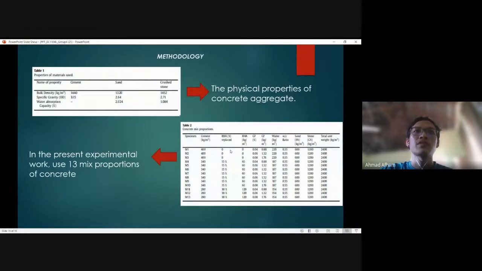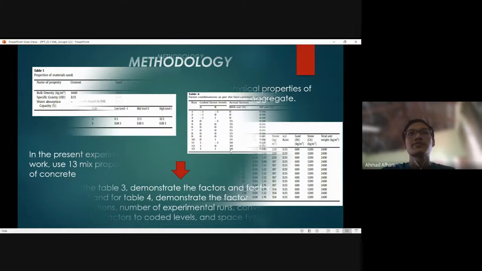For the methodology tables, table 1 shows the physical properties of concrete aggregate. Table 2 presents the experimental work using 30 mixed proportions of concrete for rice husk ash and glass fiber.